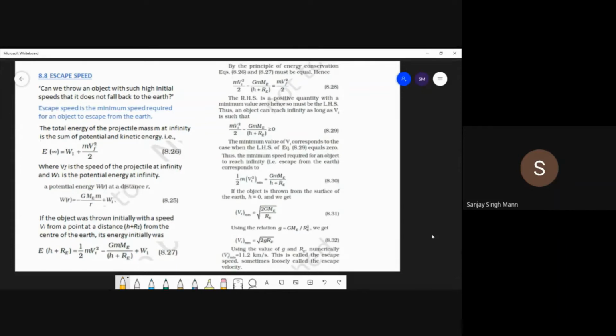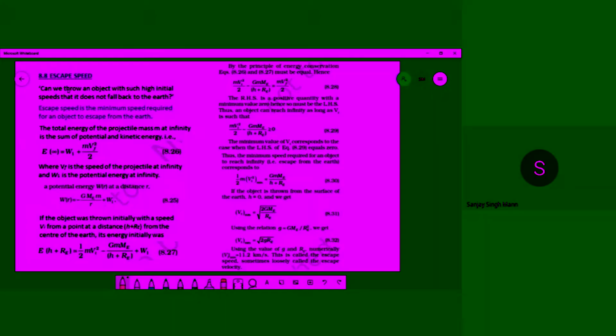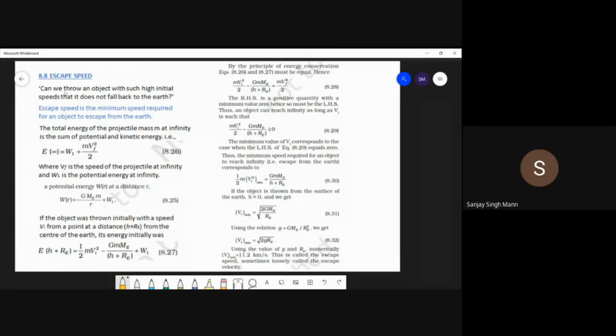We are going to do the next topic, which is escape velocity. You throw an object in air and it comes back, right? Can we throw an object with such initial speed that it does not fall back to the earth? Yes, it is possible.